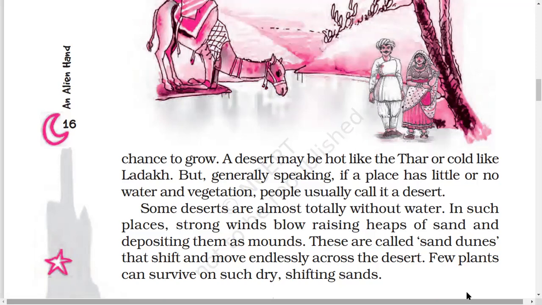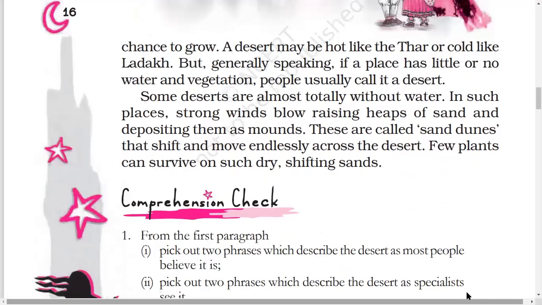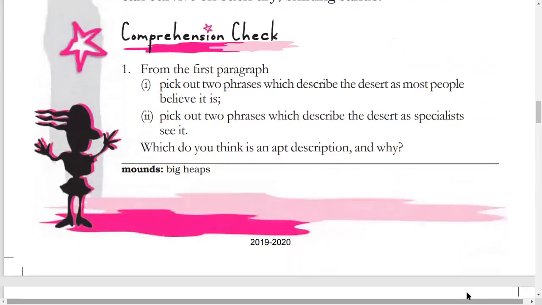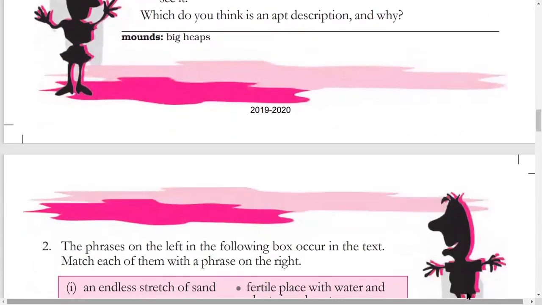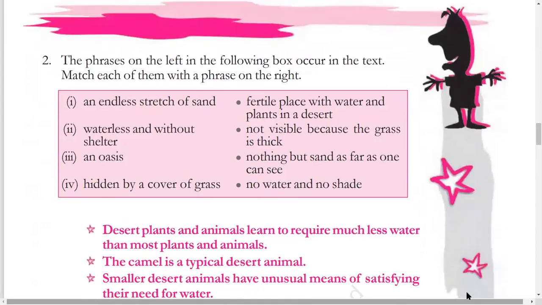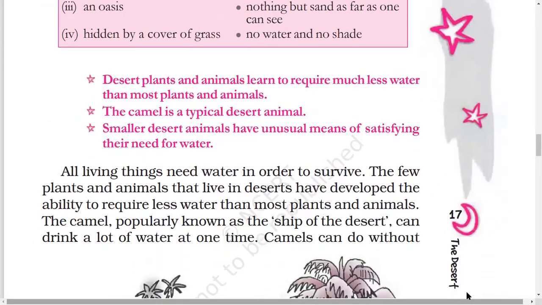Few plants can survive on such dry, shifting sands. And yes, it is very hard to survive and adapt in this condition. So, very few plants have been able to survive in such dry and shifting sands. Shifting because these are always changing their positions. So, here we complete the first part.